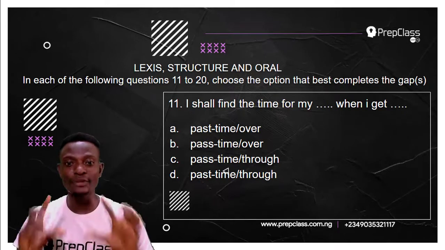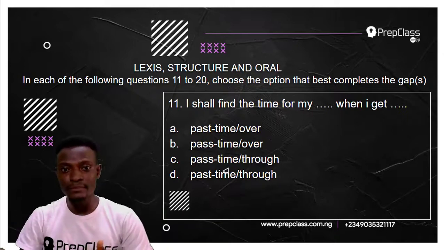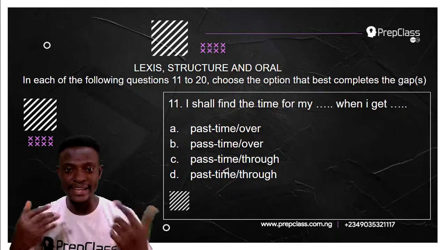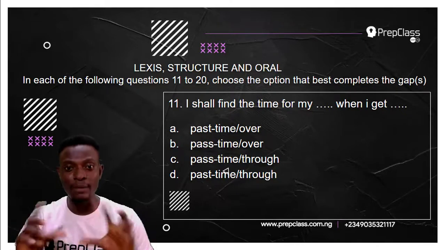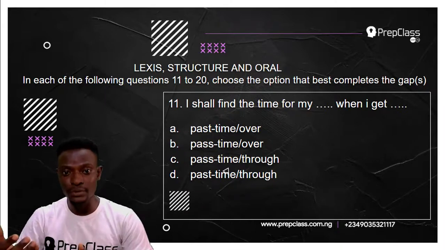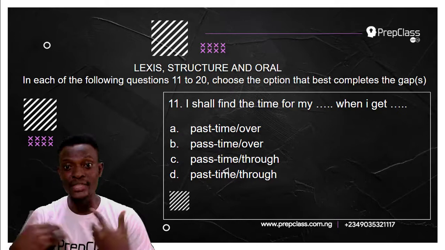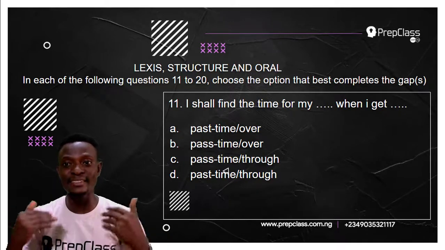Option A, I shall find the time for my pastime when I get over. Option B, I shall find the time for my pass time when I get over. Option C, I shall find the time for my pastime when I get through. Option D, I shall find the time for my pass time when I get through. So, which of these options best completes the gaps?